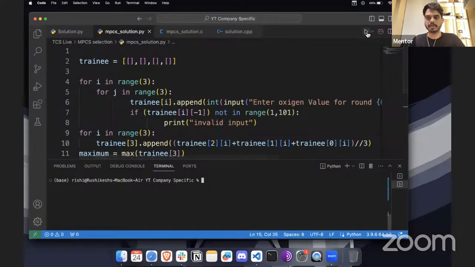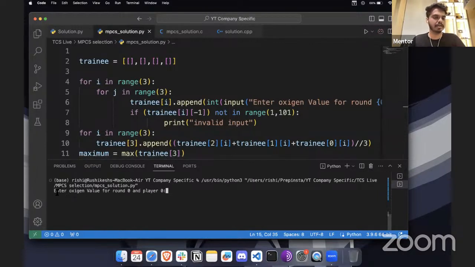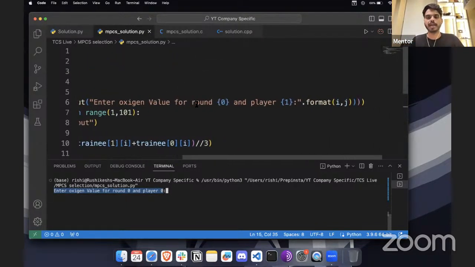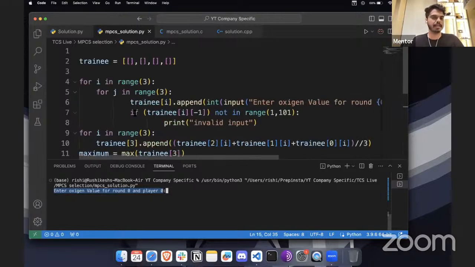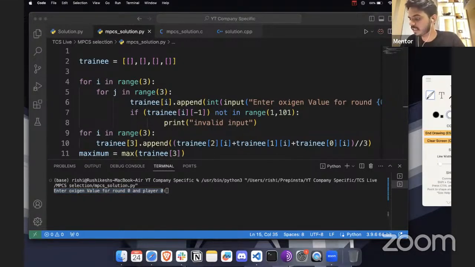Okay, so now let's run this code. Let's focus on this part here. It is asking to enter the oxygen value of round 0 and player 0. Technically, it should ask for round 1 and player 1, but since in the for loop we have used the values i and j, and these directly start with 0, if you want to make changes, what you can do is in the range function, use 1, 4. And also in this range function, you can make the change as 1, 4. This way, this value will start from 1 and this value will start from 1 as well.